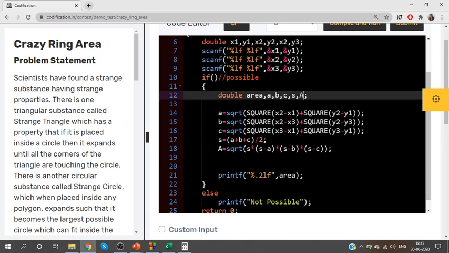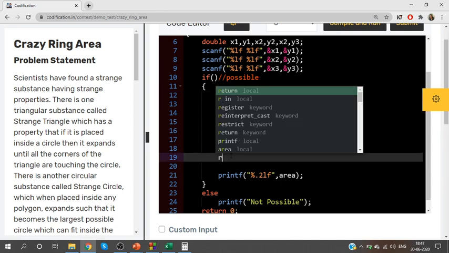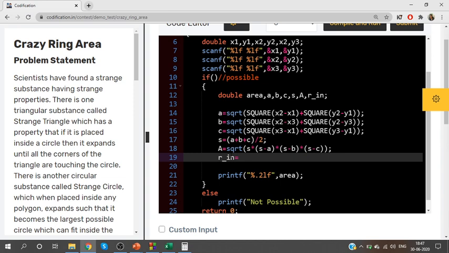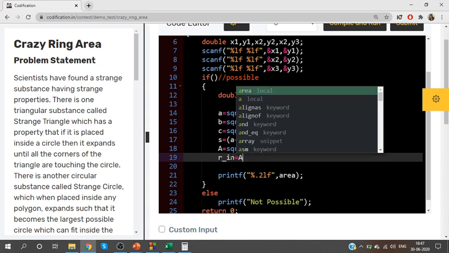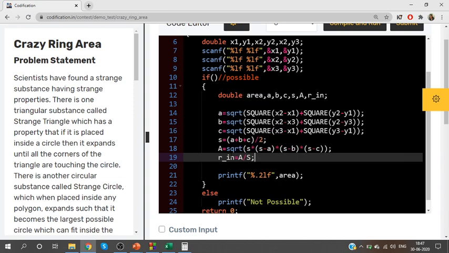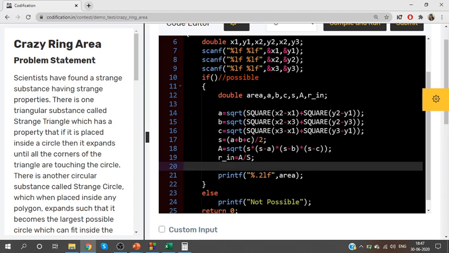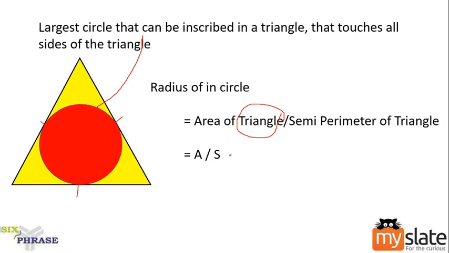So radius of incircle, I'll have it as r underscore in. How do we calculate the radius of the incircle? Area of the triangle divided by semi-perimeter of the triangle. Okay. So far I have this. Now the next one.